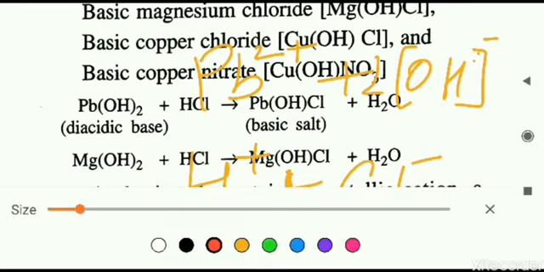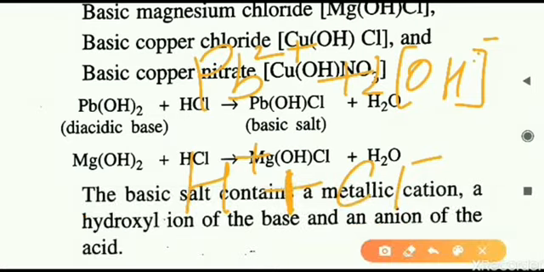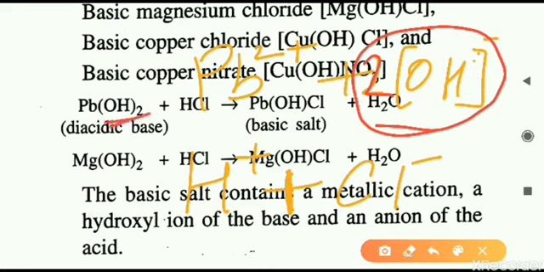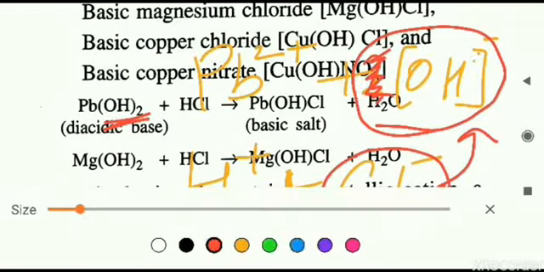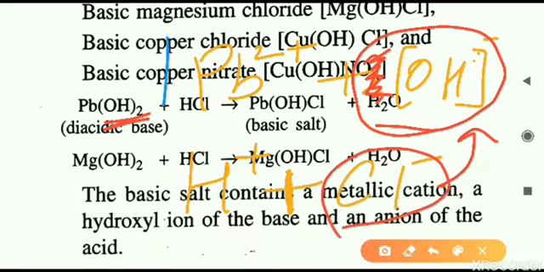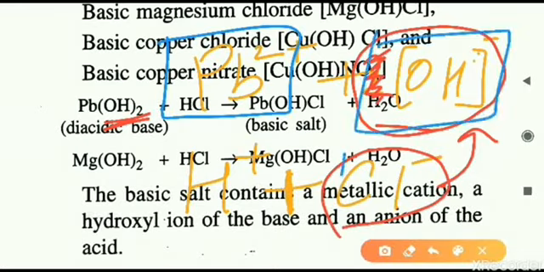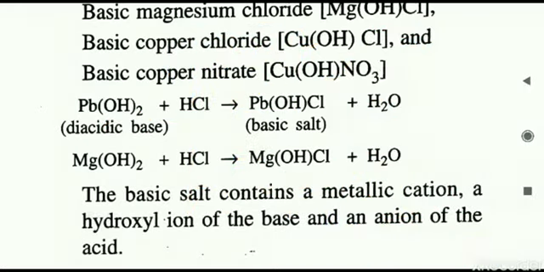Now how does the reaction take place? The 2 OH negative ions are there in Pb(OH)2, so 2 hydroxyl ions are there. One of them will be replaced by this Cl negative. Cl negative will replace one of the OH minus. As a result, only a single OH is left, and the compound that is forming is PbOHCl.